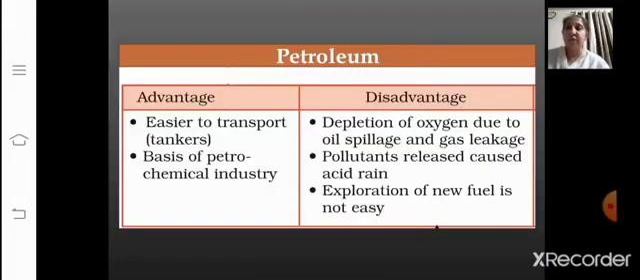Now let's go through the advantages and disadvantages of petroleum. The advantages of petroleum include being easier to transport, that is through tankers, and being the basis of the petrochemical industry. Then the disadvantages are depletion of oxygen due to oil spillage and gas leakage. See, if at times while taking it in the tankers there is oil spillage or gas leakage, at that time there is a depletion of the oxygen level. Then the pollutants released cause acid rain. Even the exploration of new fuel is not easy.